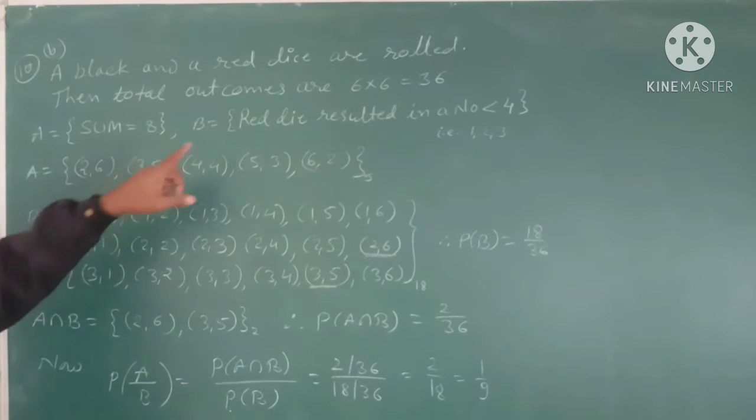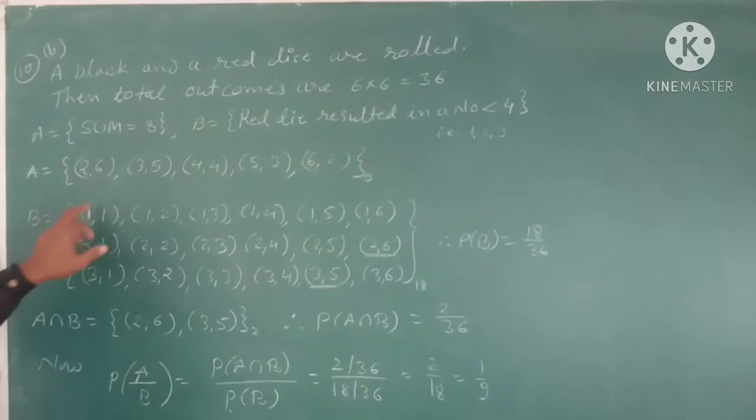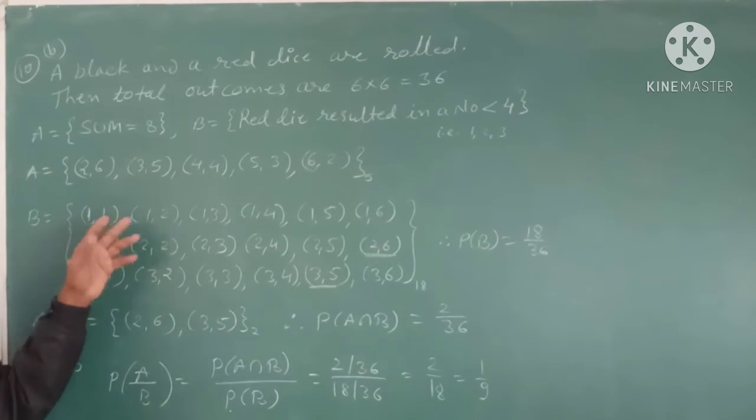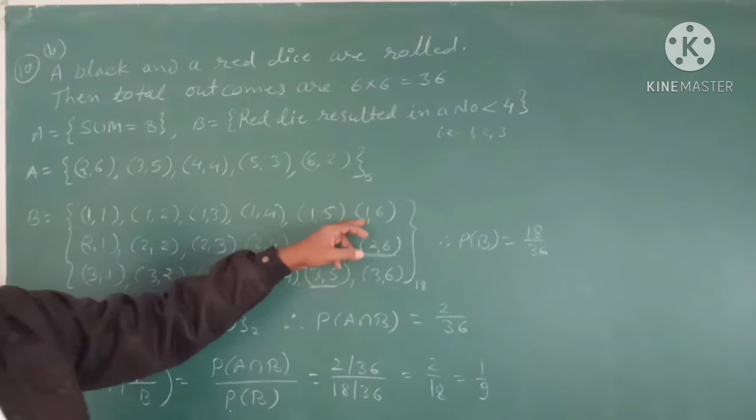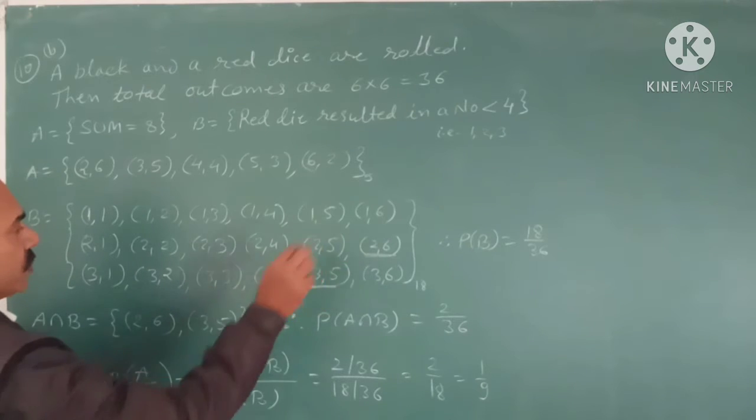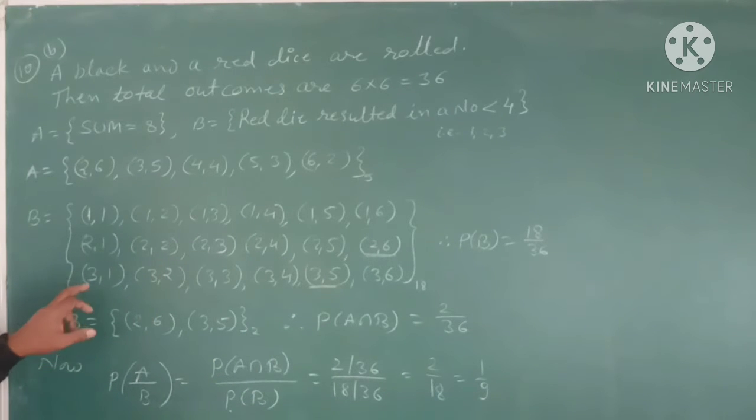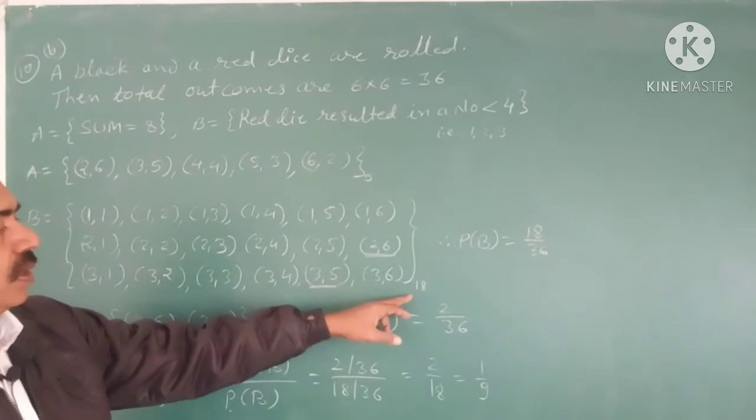Now red die resulted in a number less than 4, it means 1 or 2 or 3. So if the red die shows 1, then on black anything from 1 to 6 is possible. So it will be 1 1, 1 2, 1 3, 1 4, 1 5, 1 6. Once again, if red shows 2, then on black anything from 1 to 6 is possible: 2 1, 2 2, 2 3, 2 4, 2 5 and 2 6. And same as if red shows 3, then on black any one number from 1 to 6 is possible: 3 1, 3 2, 3 3, 3 4, 3 5 and 3 6. So these are total 18 outcomes.